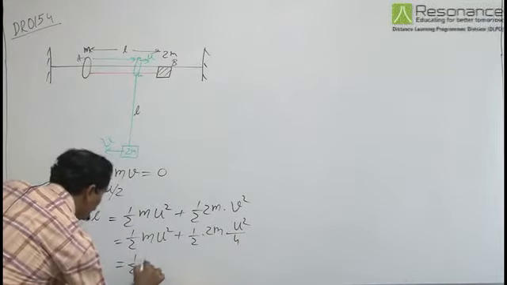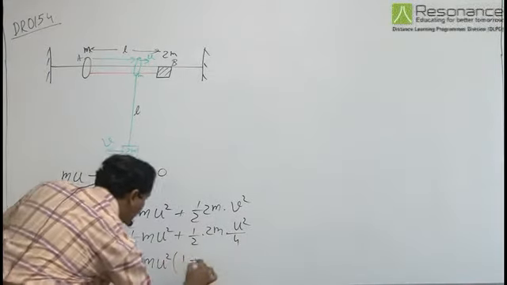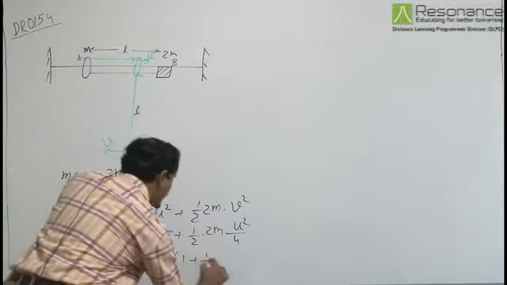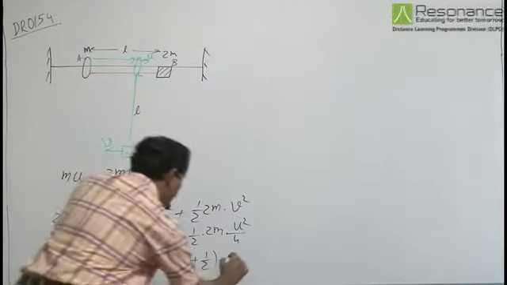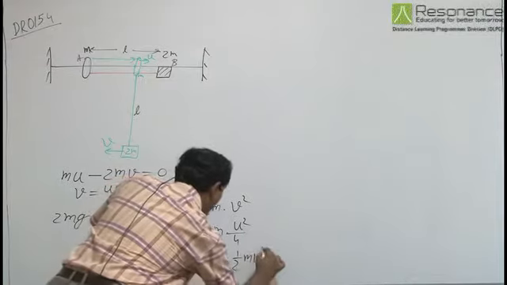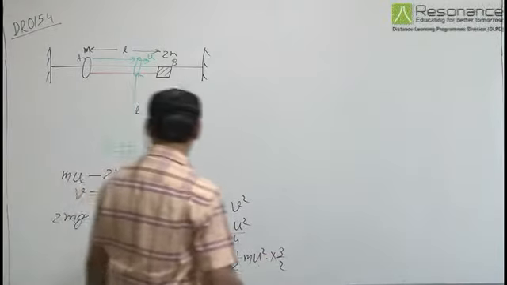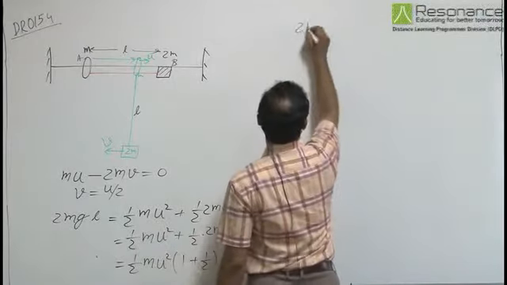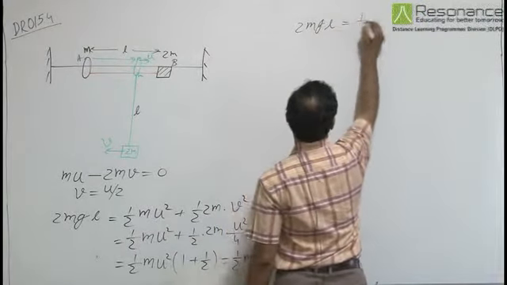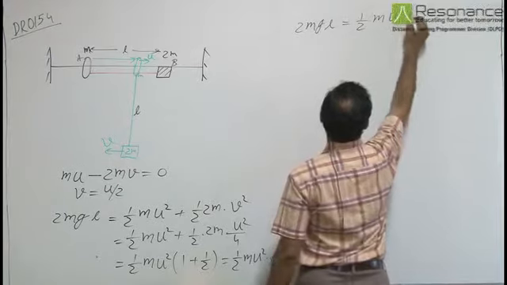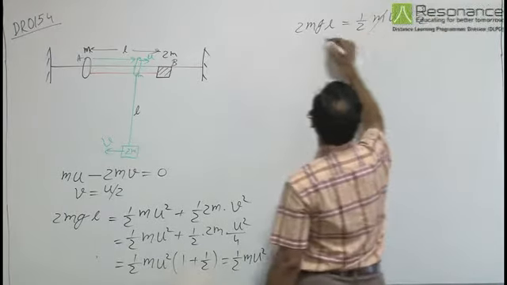So it is half mu square into 1 plus half, or half mu square into 3 by 2. So we have 2mgl equal to half mu square into 3 by 2.